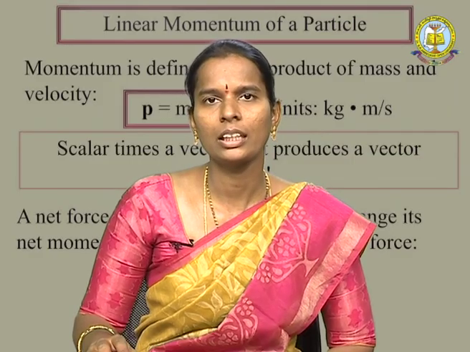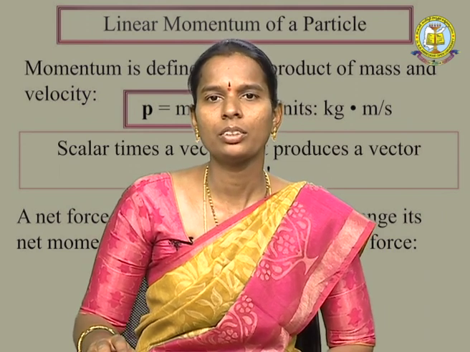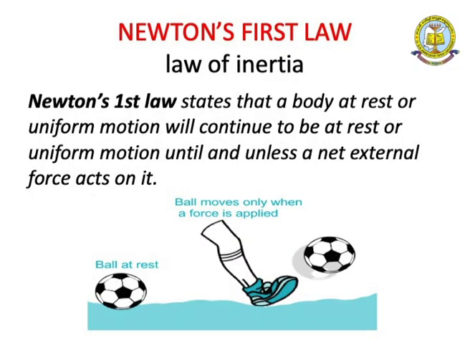Newton's laws are of three types: Newton's first law, second law and third law. First we discuss Newton's first law. This law is also called the law of inertia. What is the first law? It states that a body at rest or in uniform motion will continue to be at rest or in uniform motion until and unless a net external force acts on it.